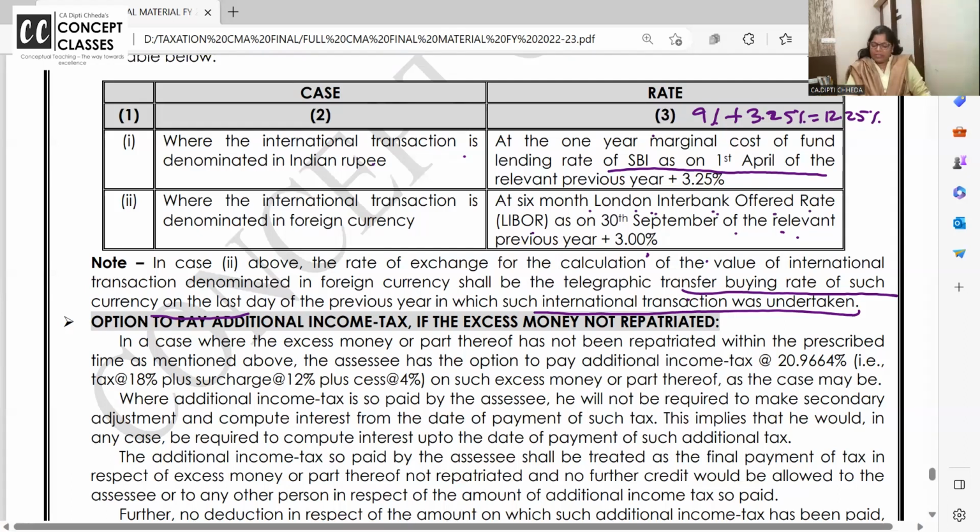So 31st March, transaction took place in previous year 2022-23. So 31st March 23 को buying rate क्या है that you will take.